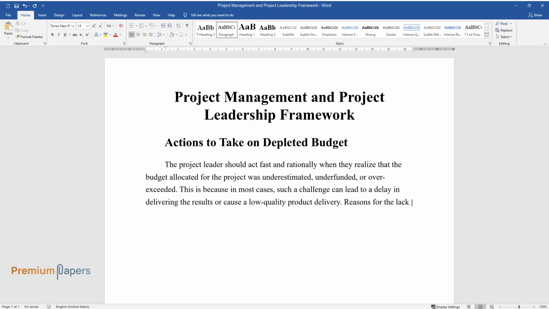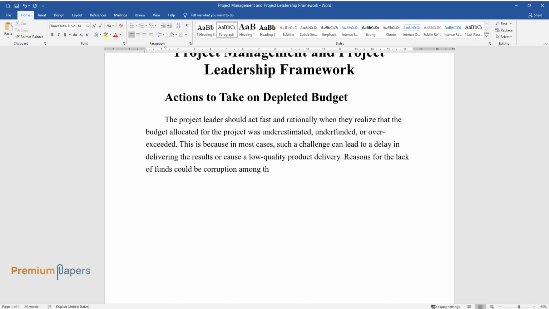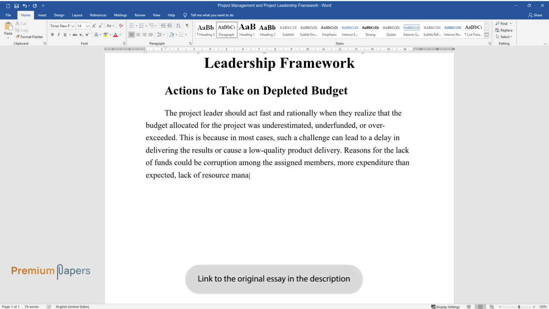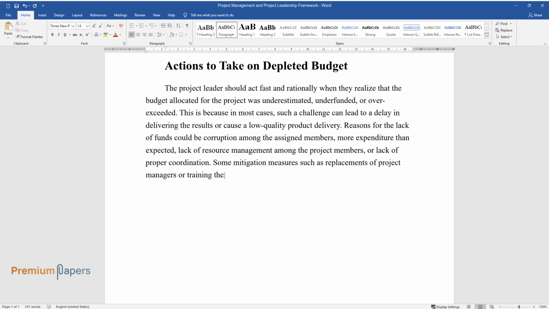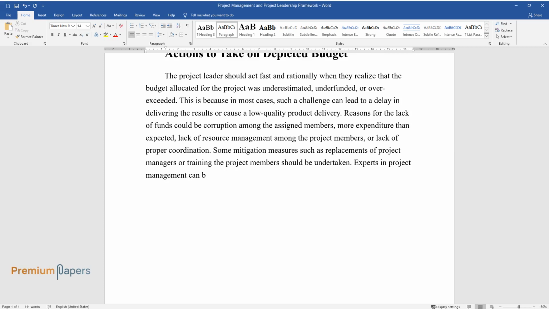Reasons for the lack of funds could be corruption among the assigned members, more expenditure than expected, lack of resource management among the project members, or lack of proper coordination. Some mitigation measures such as replacements of project managers or training the project members should be undertaken. Experts in project management can be invited to offer training on how to manage funds.